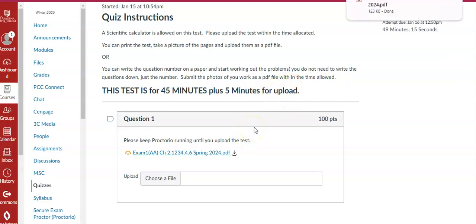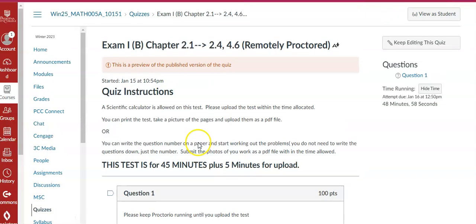Just like we do the homework, write everything on a piece of paper. But when I'm done, take pictures of that, use the scanning software to transform those pictures into a PDF and upload it as a test right there. And that's how we take our exams. Hopefully that clarifies how this process works and addresses all of your concerns.